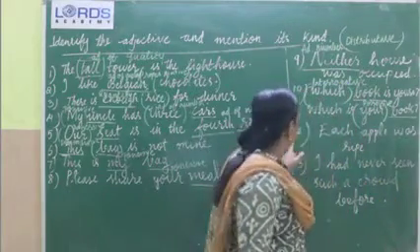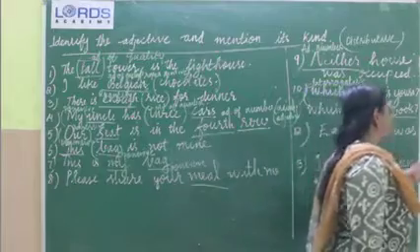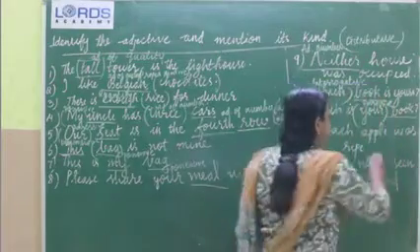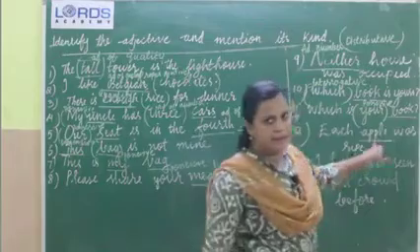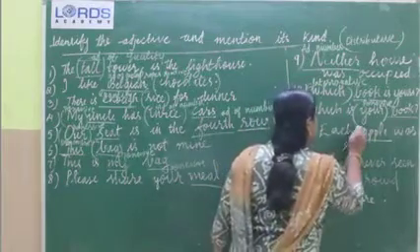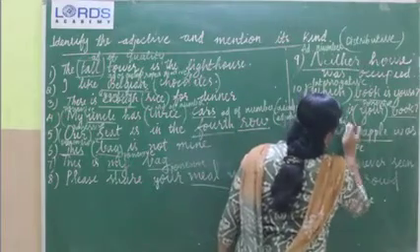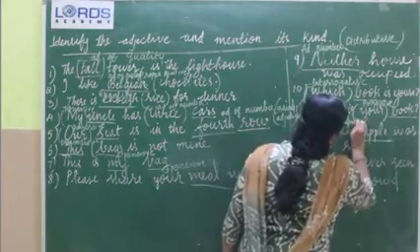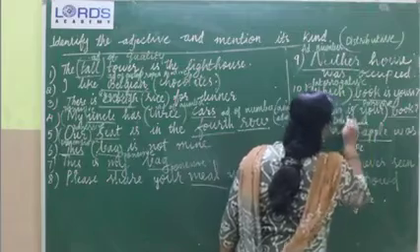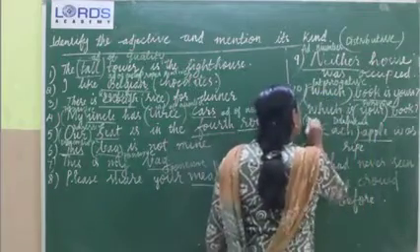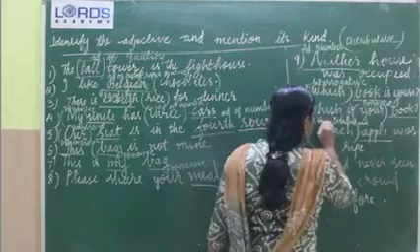Clear? Then the 12th one. Each apple was ripe. Apple is the noun. Clear? Each is distributive. A distributive adjective will fall under the category of adjective of number.